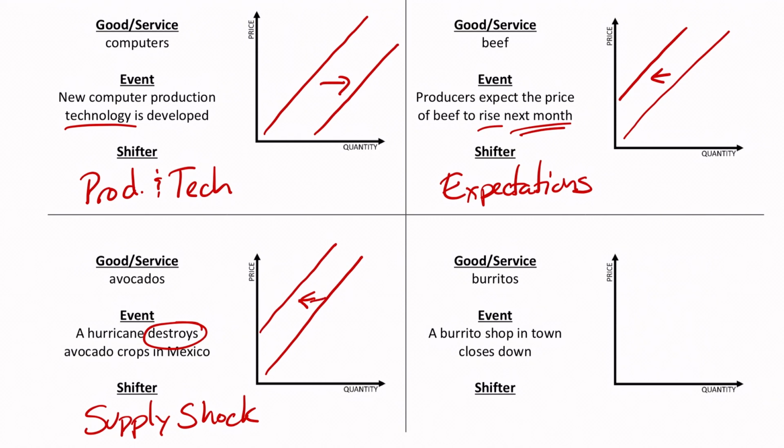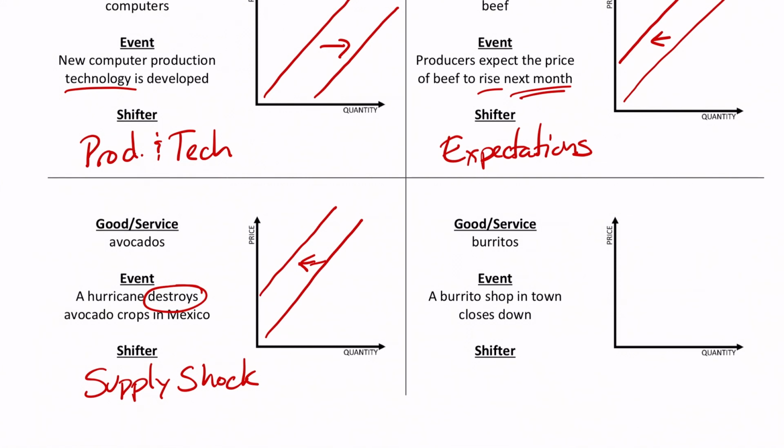And finally, a burrito shop in town. Oh no, it closes down. That's terrible. A burrito shop closes down in town. We know because of that there's going to be fewer burritos because now there's not as many people making burritos. And we see that this is the number of sellers.